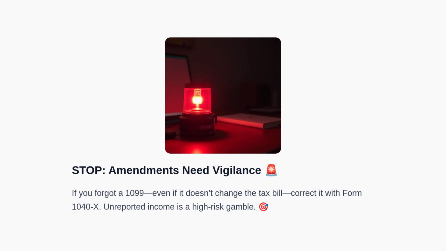First, you must understand that missing or incorrect income reporting is not optional to fix. Next, filing Form 1040X to correct omissions is necessary, even if the tax due does not change. Moreover, ignoring unreported income invites penalties and audit attention. Finally, we will move on to the complexity that arises from high-volume trading.